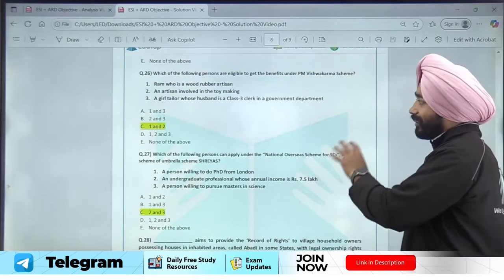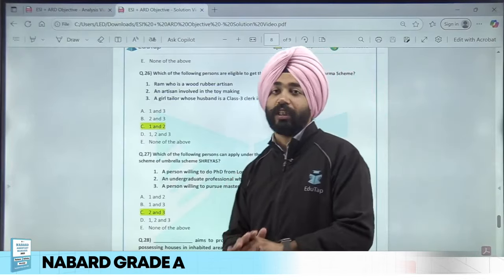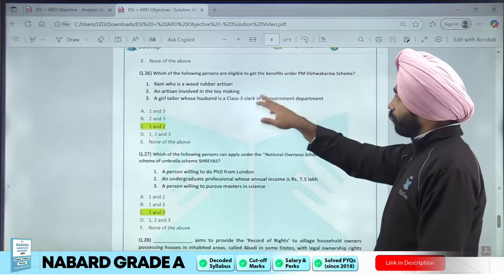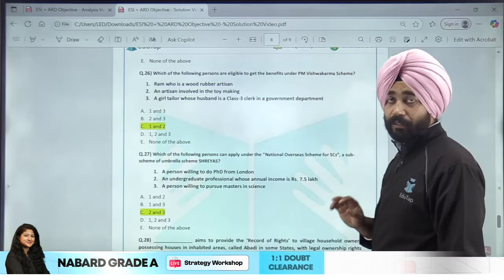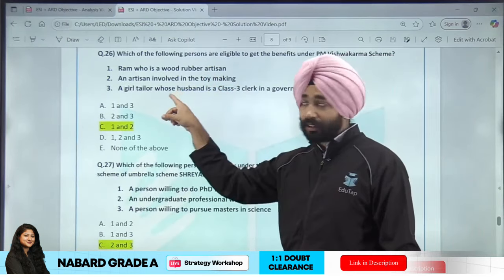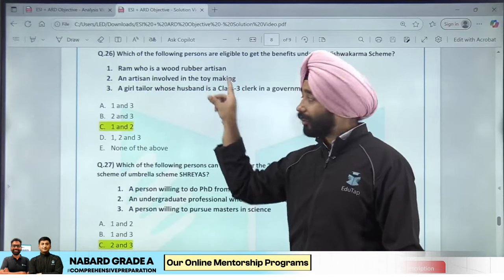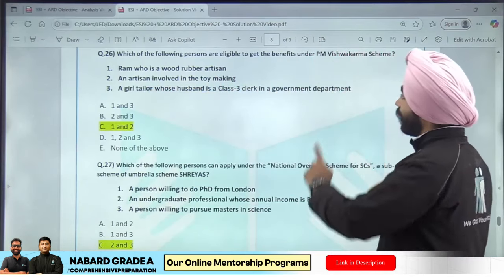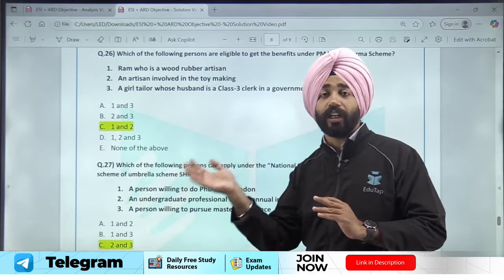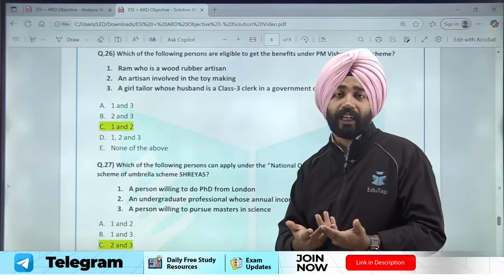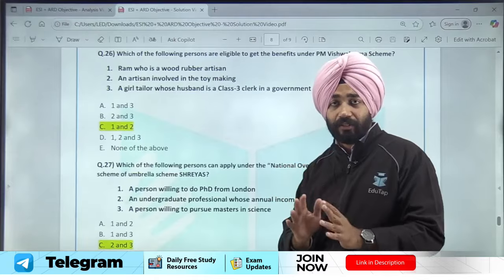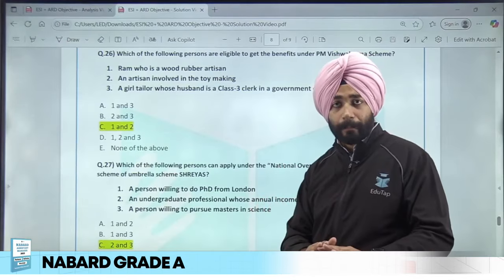It's a case study based question, but it's a very easy question. Why am I saying it's an easy question? Just understand that. Which of the following persons are eligible to get the benefits of PM Vishwakarma Yojana here? And look at the statements. It says Ram, who is a rubber artisan, an artist involved in toy making, and third is a girl tailor whose husband is a class 6 clerk in a government department. We know it's a very, very simple thing. Whenever we hear about the eligibility criteria under the PM Vishwakarma scheme, it has been clearly defined that a government servant is not a part of this scheme.